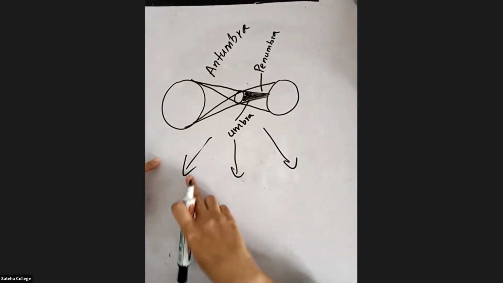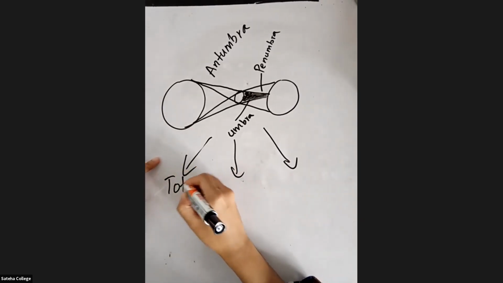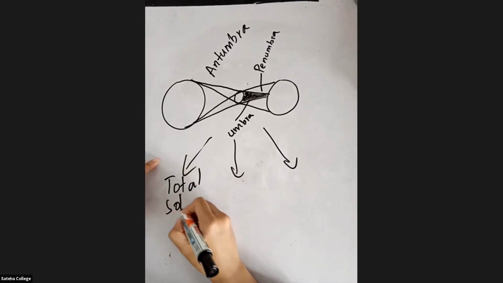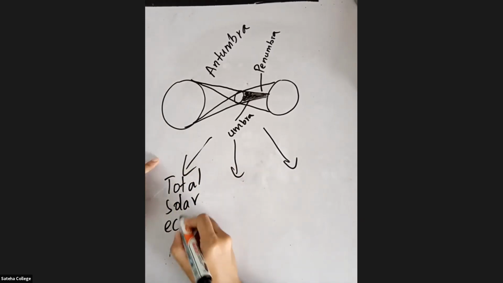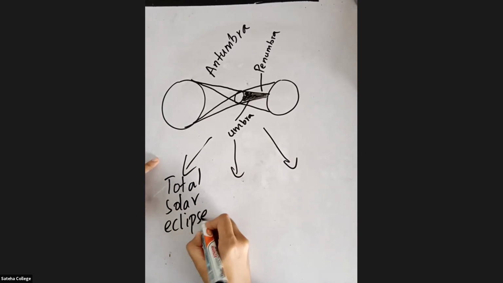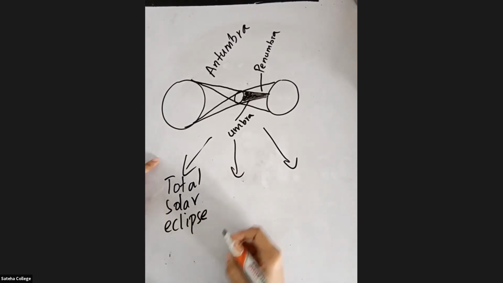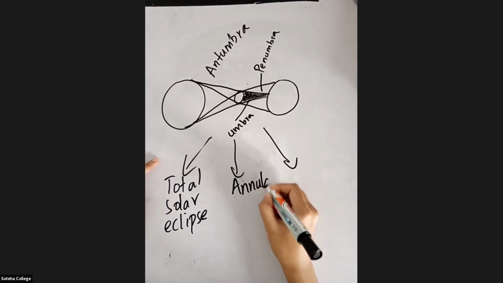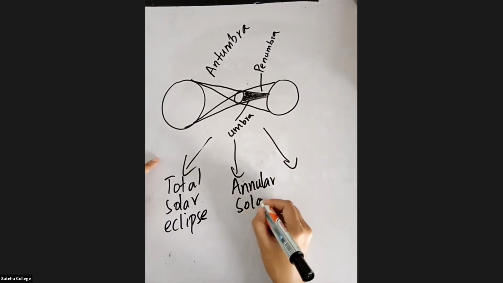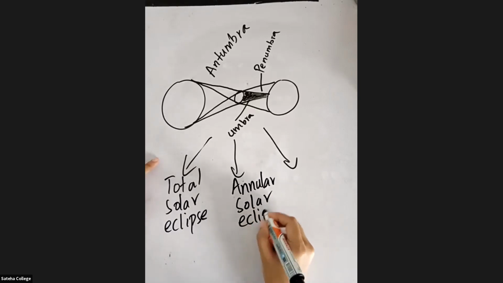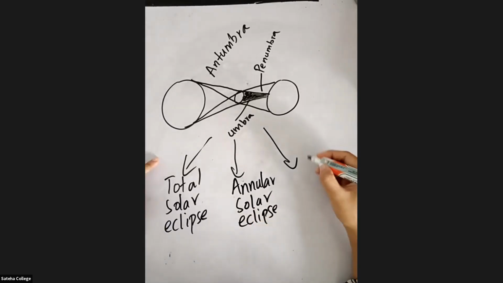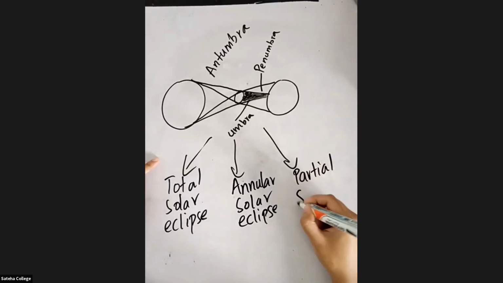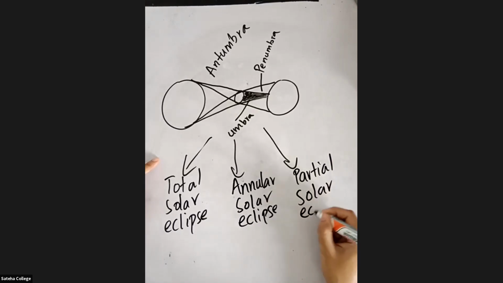So the first one, you call it a total solar eclipse. The second type you call the annular solar eclipse. The third type you call the partial solar eclipse. So these are the three types.